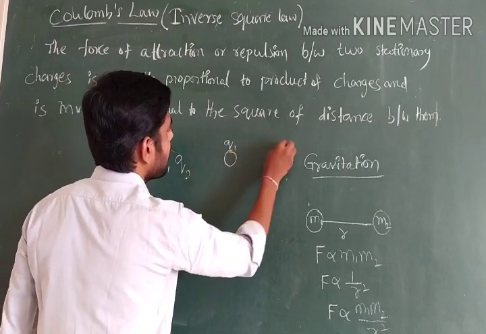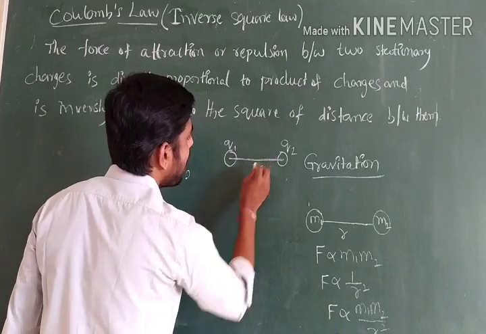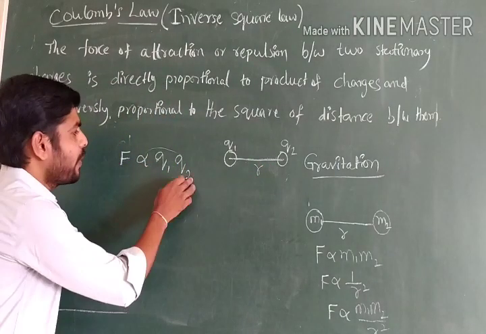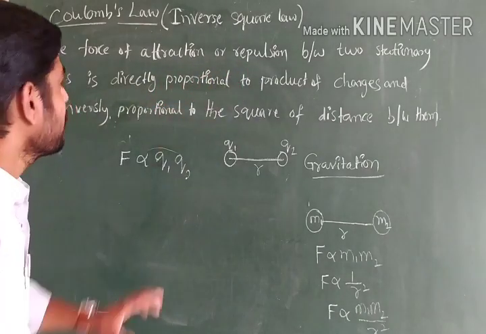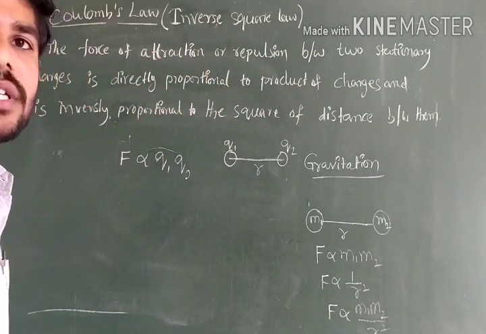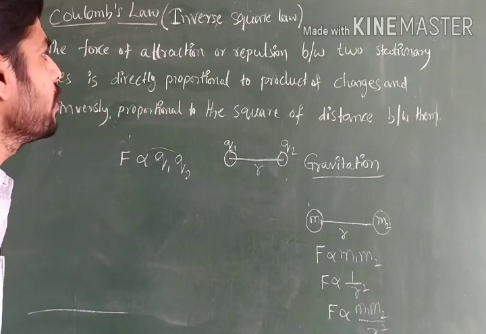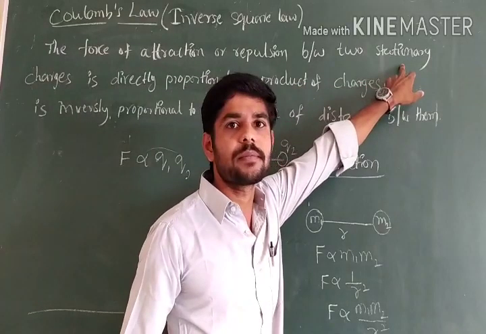This is Q1 and this is Q2. These two charges are separated by some distance r. Suppose F is directly proportional to Q1 Q2. According to the definition, F, the force of attraction or repulsion between two stationary charges, is directly proportional to the product of the charges. Here one condition is there: stationary.